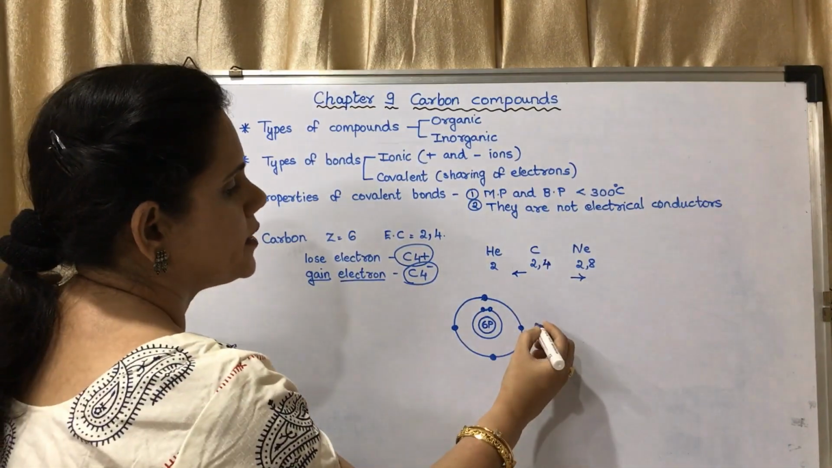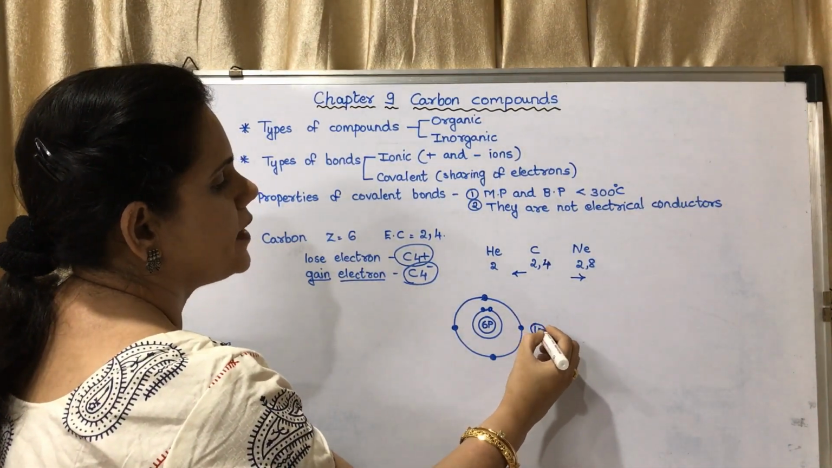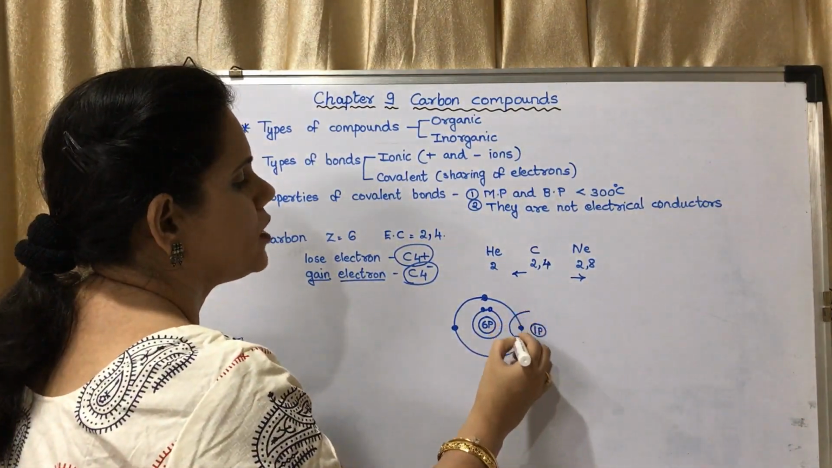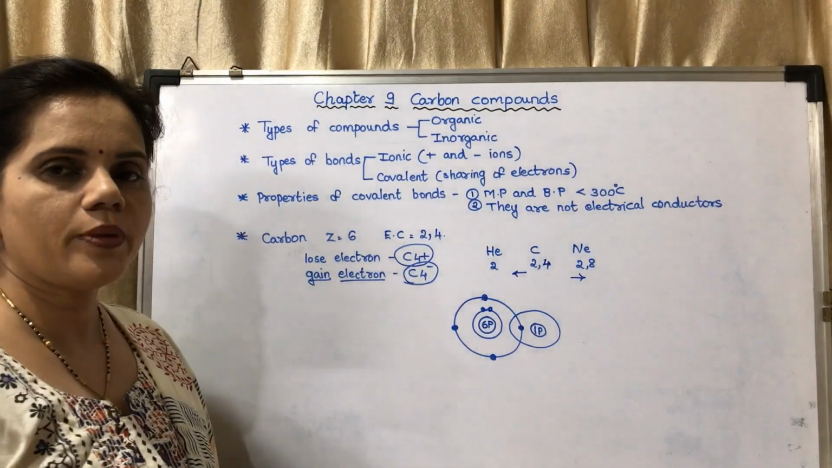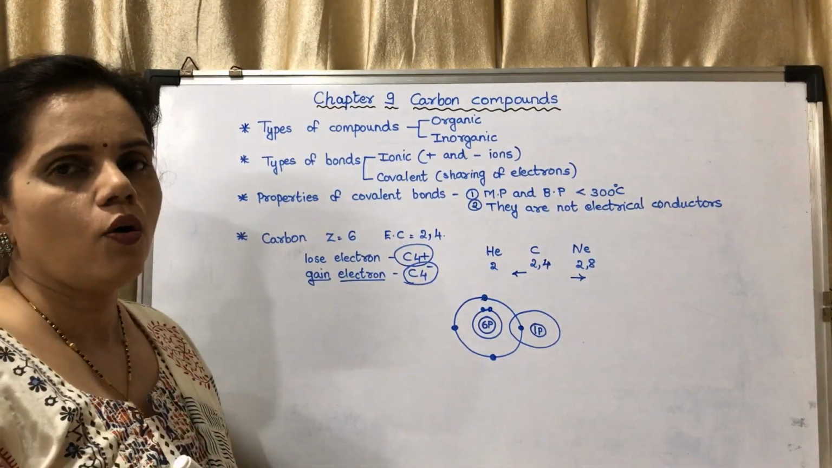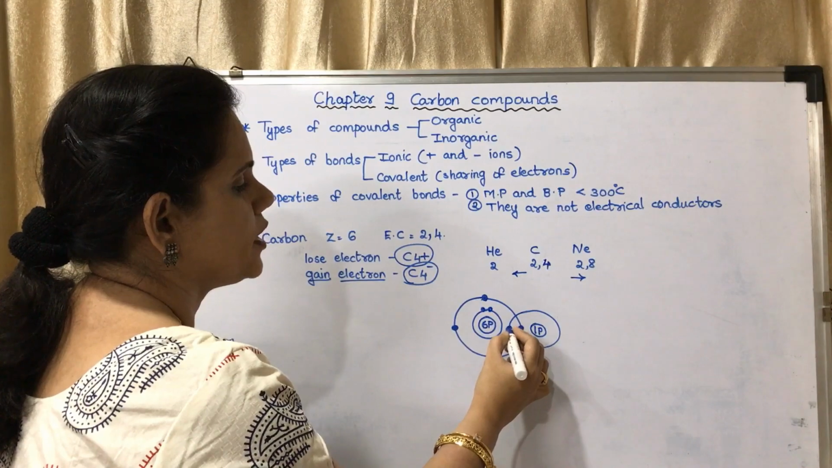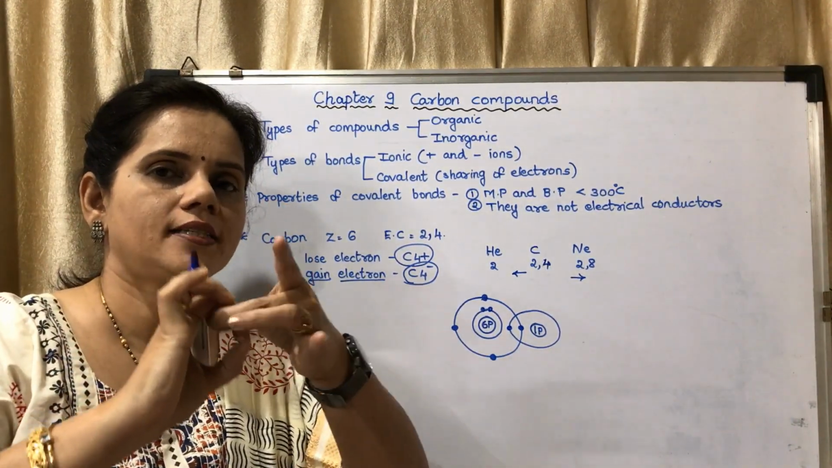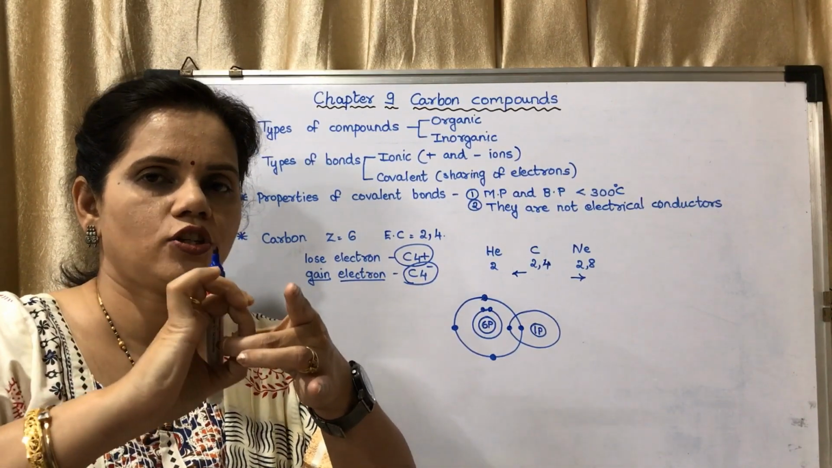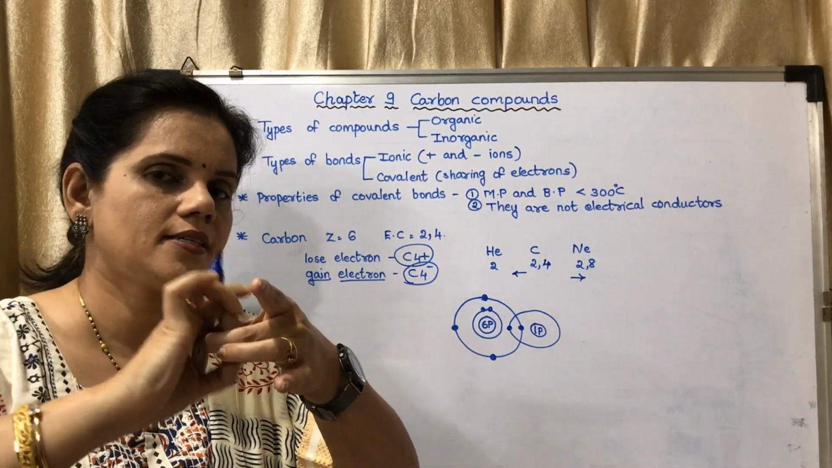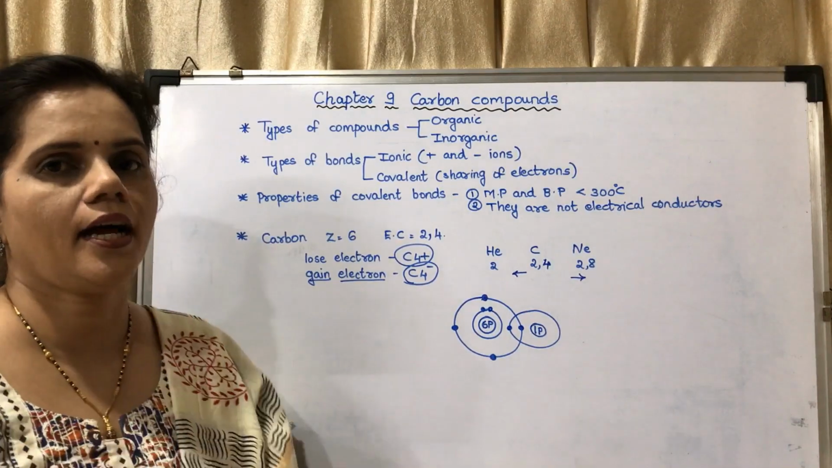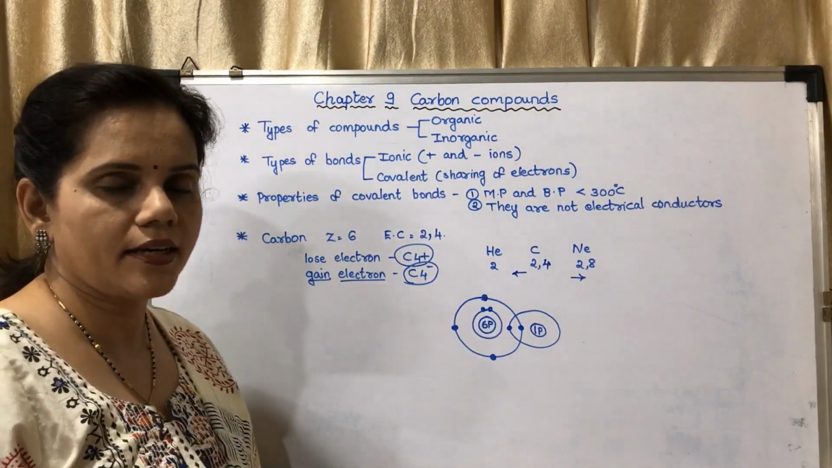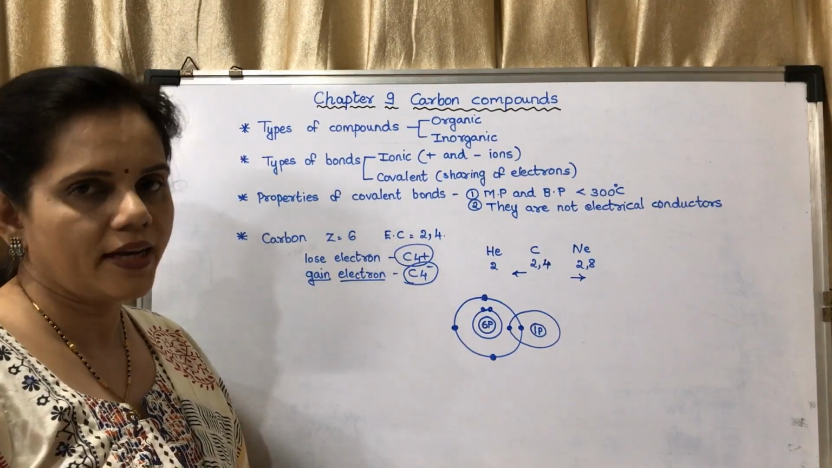Understood? Here there is hydrogen. Hydrogen has 1 proton in its nucleus. It has only 1 shell. How many electrons does it have? It has only 1 electron. So it is going to share that 1 electron like this. One is carbon, the other is hydrogen. They are getting locked, they are sharing.